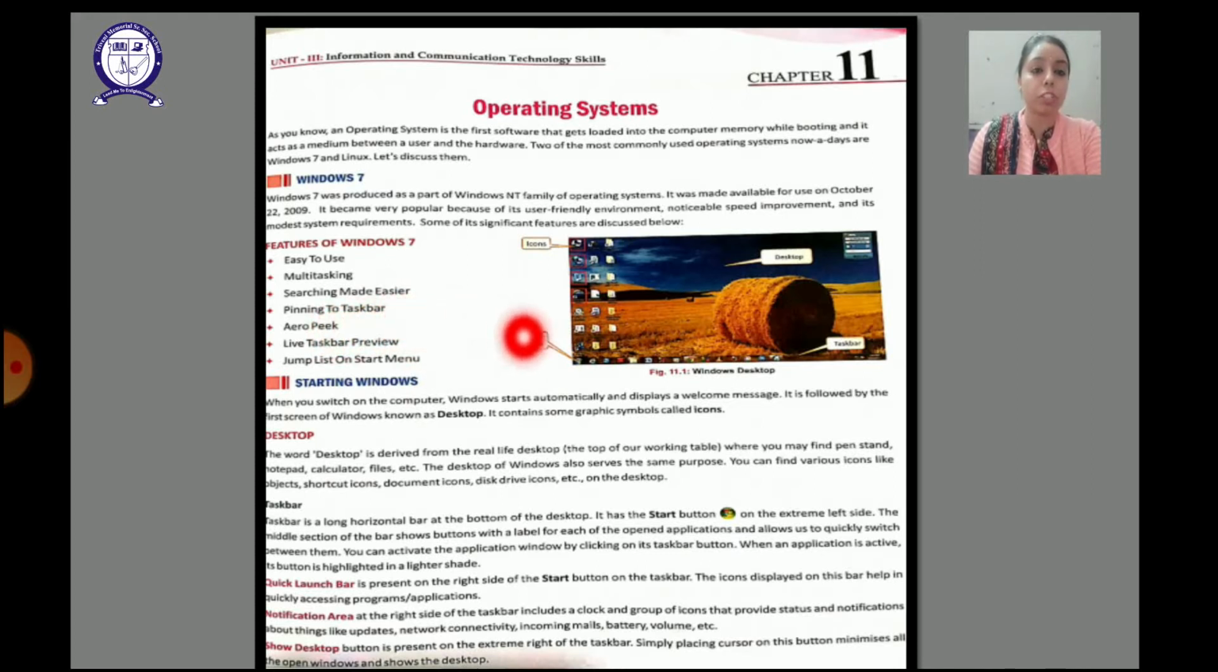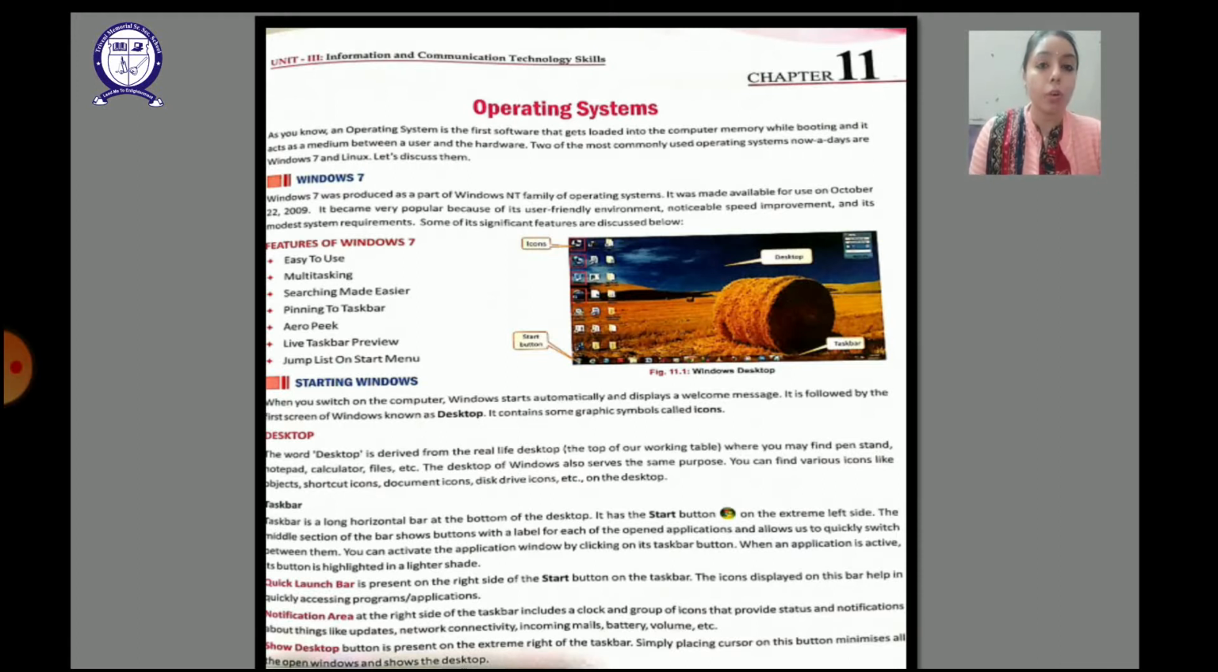Aero Peek feature means suppose any of the programs is minimized on the taskbar, so just by putting the mouse pointer on the particular thumbnail on the taskbar, we can view the whole window in a small form. Then at the right side we have the Aero Peek feature which helps us to just open the desktop by minimizing all the open windows, right? Then we have the live taskbar preview and the jump list on the start menu also. So these are some of the significant features of the operating system, that is Windows 7.